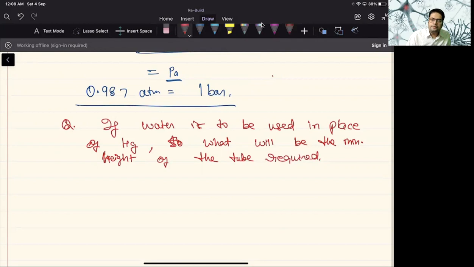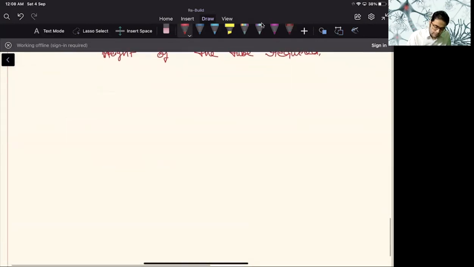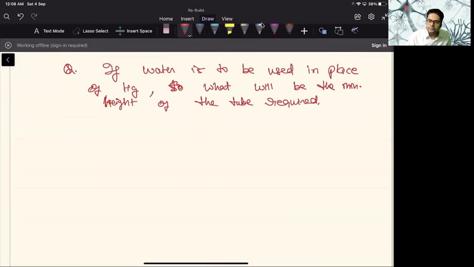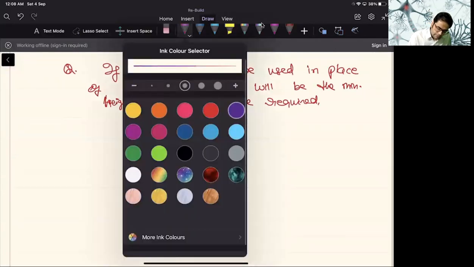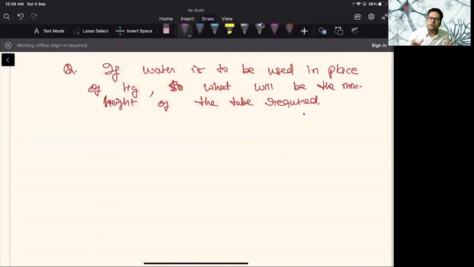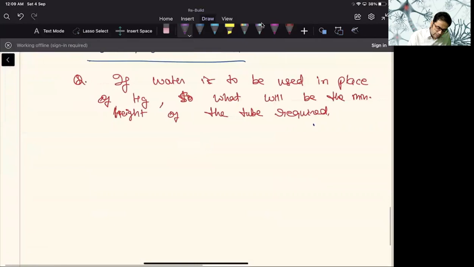Now, my dear students, the pressure will be how much? 1.01, as we are just replacing water in place of mercury. Now look at this. As we can pretty well understand, rho Hg. Fine.